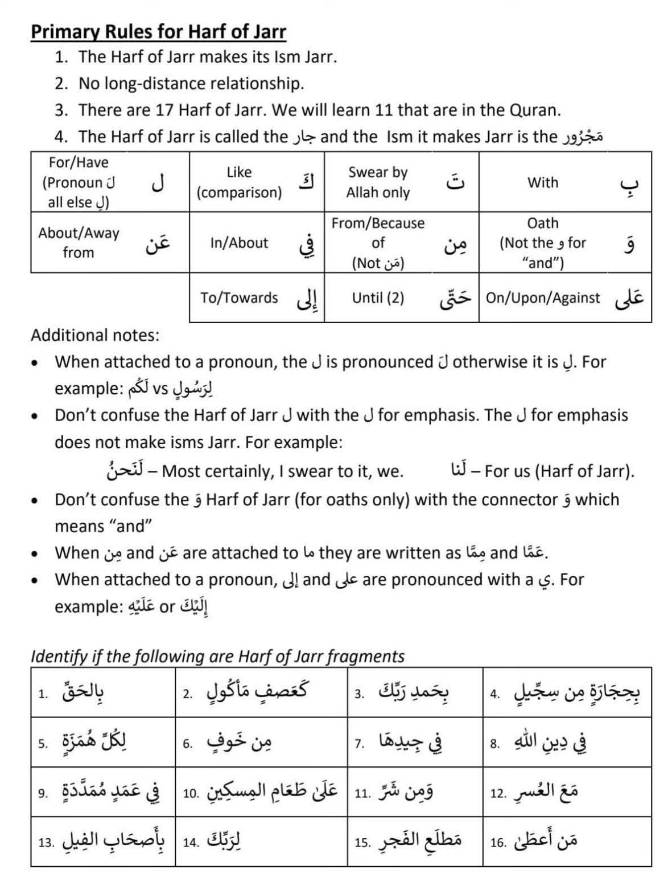And the next observation is ila and ala. When it is attached to a pronoun, it is pronounced with the ya. For example, if ila is attached to ka, that is anta, it becomes not ilaka, it will become ilaika. It's easy to pronounce. So ila means towards, ka means you, towards you. Ilaika means towards you or to you.